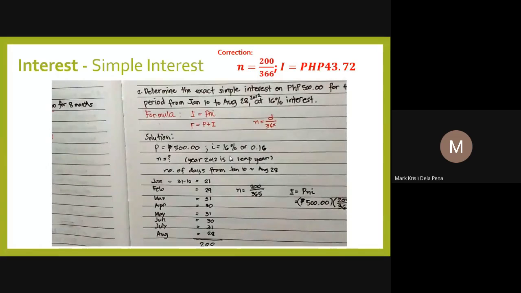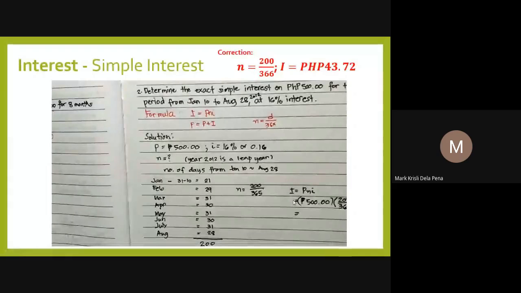Then you will get values in decimal form. For this case, we will have to round it to the nearest hundredths. Approximately, you have 43.83.